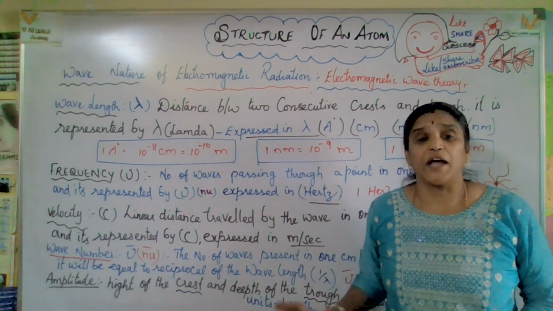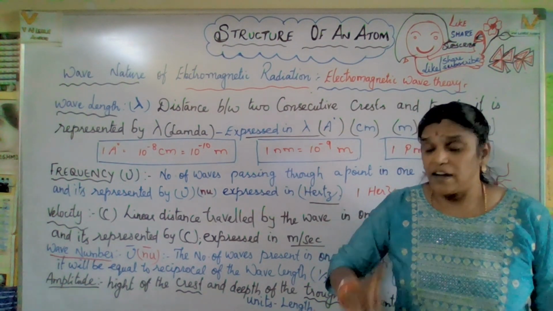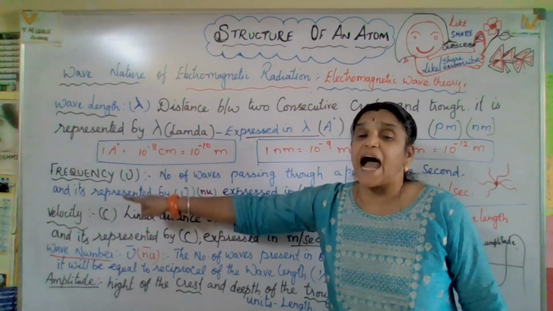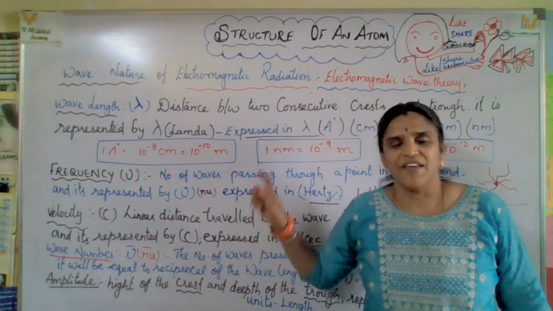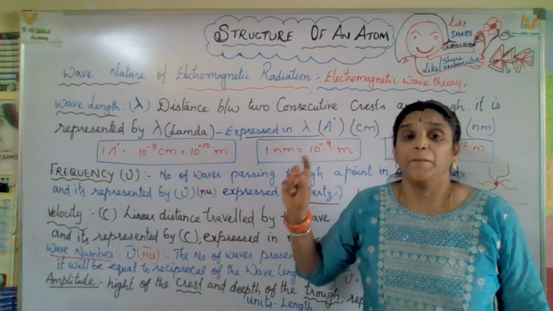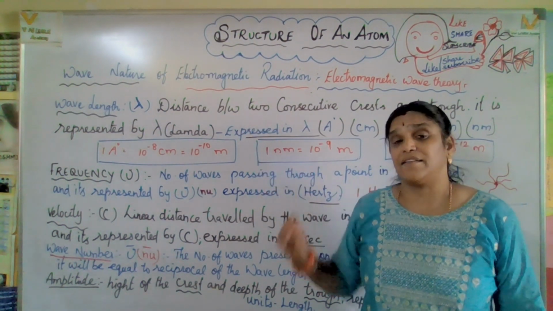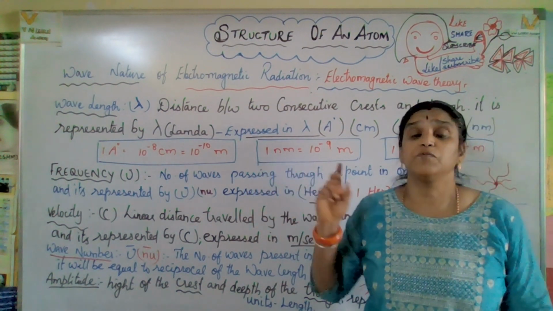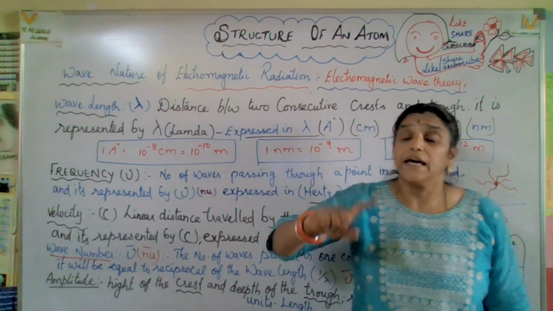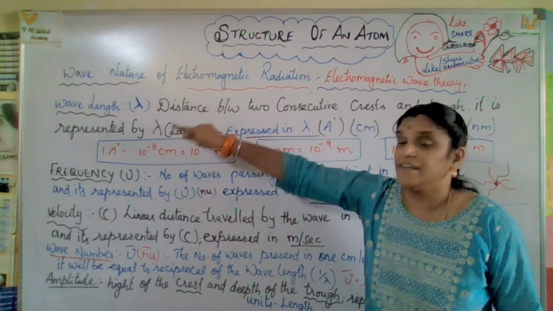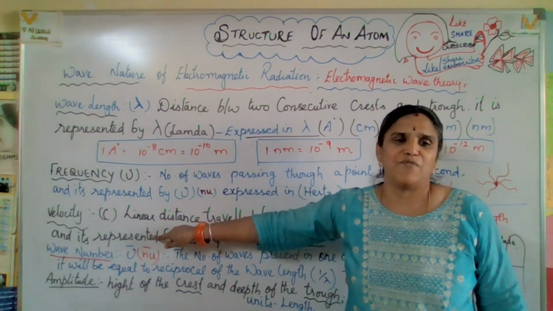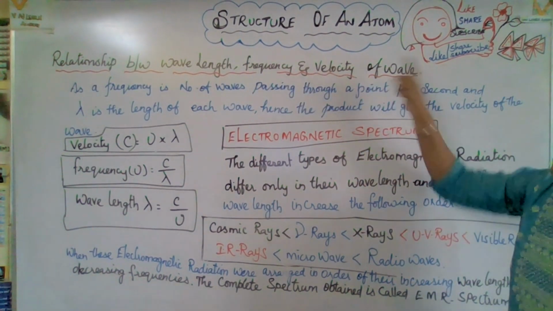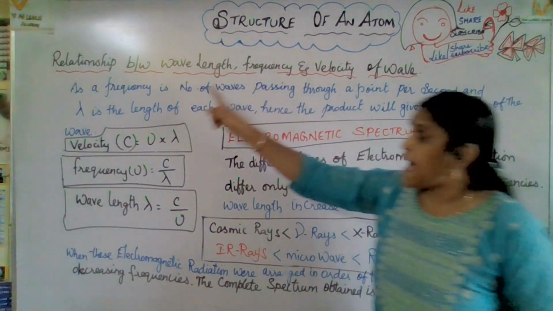Hope you're clear. Now let us go to the relationship between wavelength, frequency and velocity. We go for the relationship because problems are related to it. To solve such problems, we should know the concept of the relationship between wavelength, frequency and velocity of a wave.